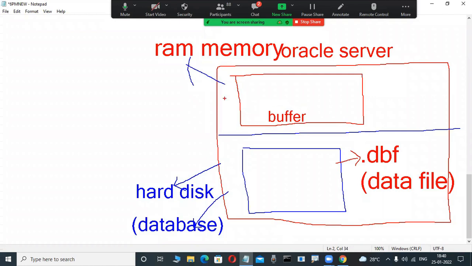Now daily we are interacting with this server by using a tool. For example, the SQL Plus tool is there. For example, on the Oracle side, the SQL Plus client tool is there. Practically I'm showing the client tool.